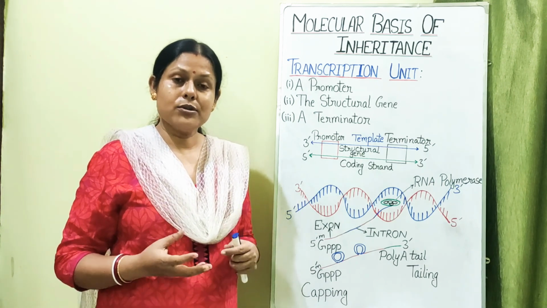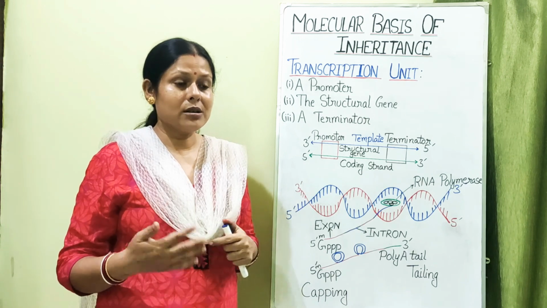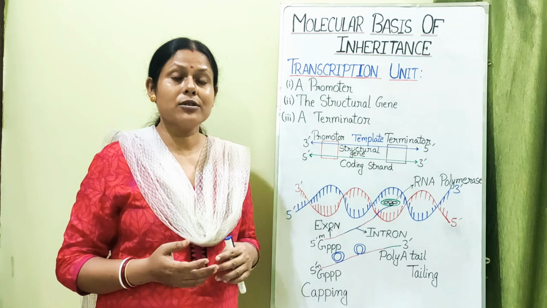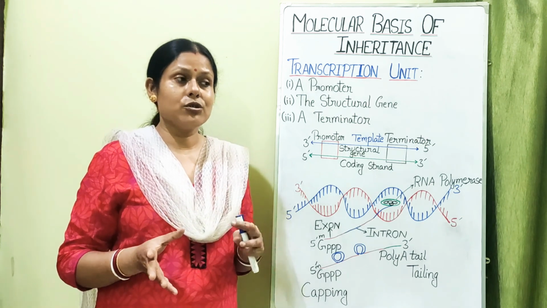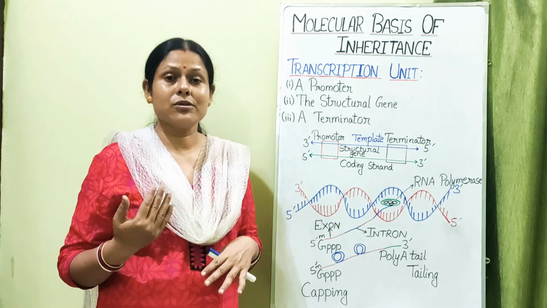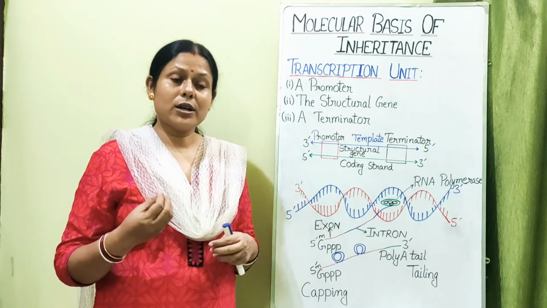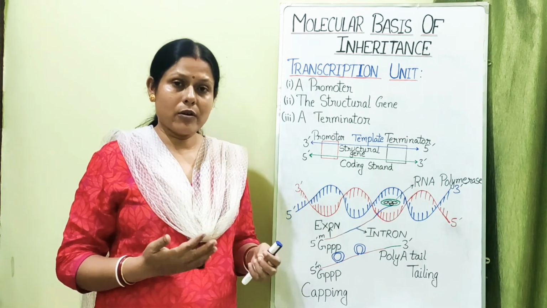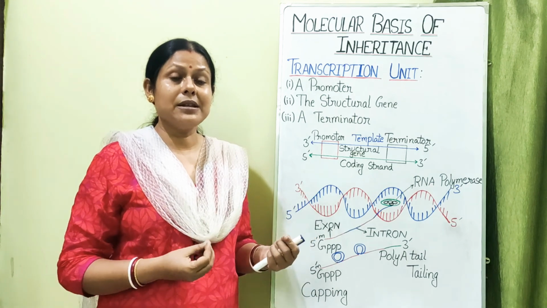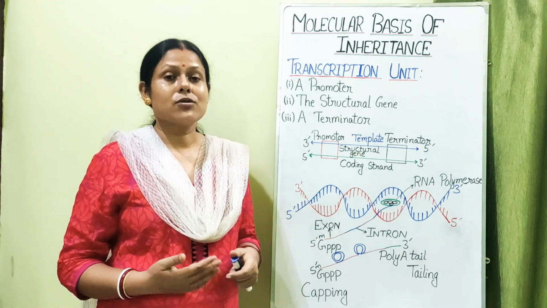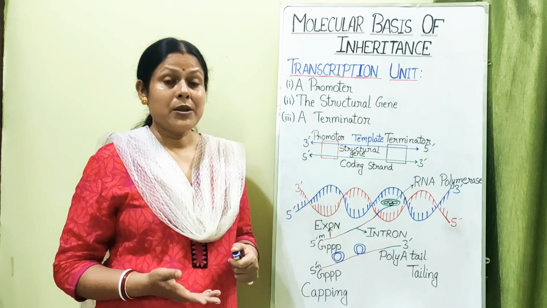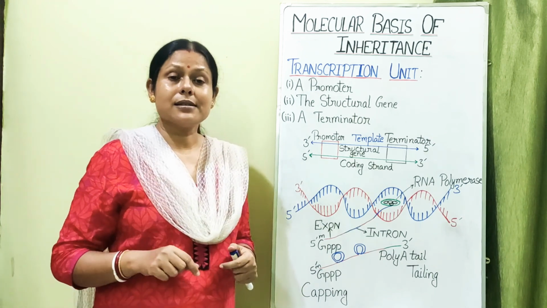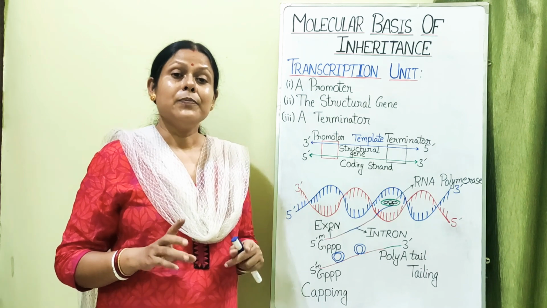It is produced and it can be utilized within the same time, because in the case of prokaryotes there is no separate region of nucleus and no separate region of cytoplasm. So whatever is happening within the nucleoid, the transcription is happening simultaneously, and it is also translated into proteins.